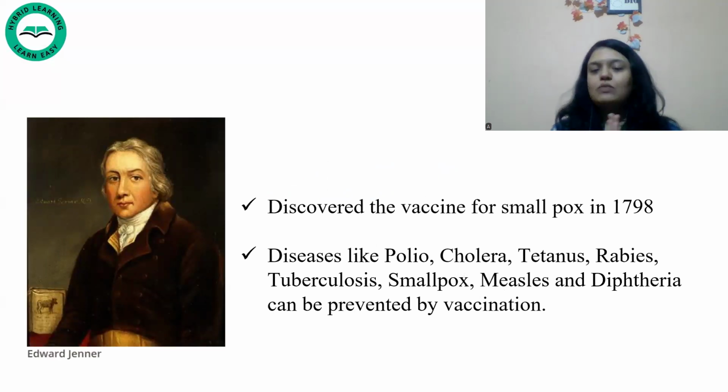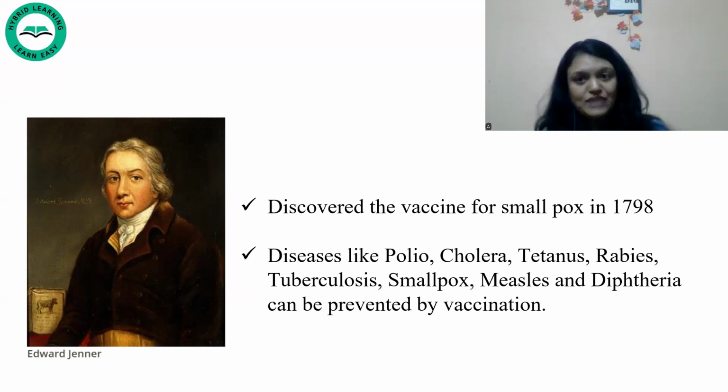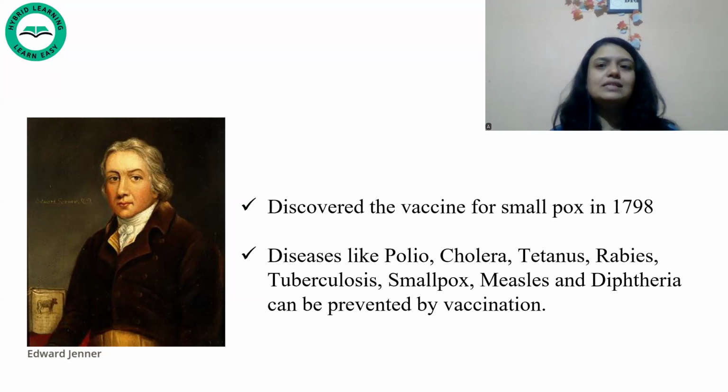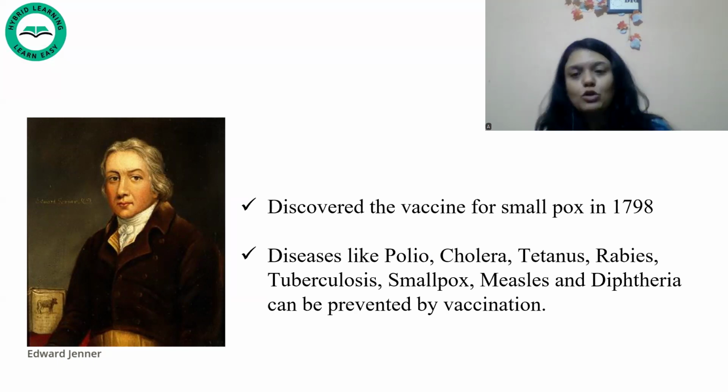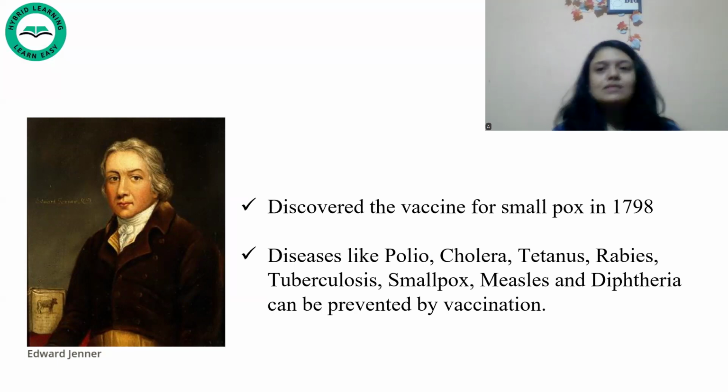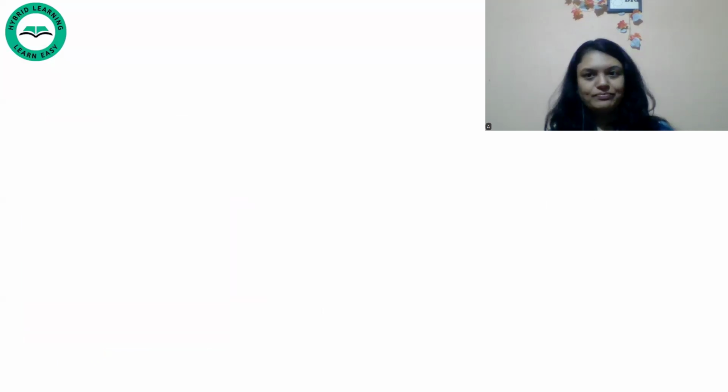So, yes, we have been using vaccines for a long time. Firstly, the vaccine for smallpox was discovered in 1798 by the scientist Edward Jenner. Later on, a lot of other diseases like polio, cholera, tetanus, rabies, and tuberculosis were also prevented using vaccines. The process in which a vaccine is given to people is known as vaccination.